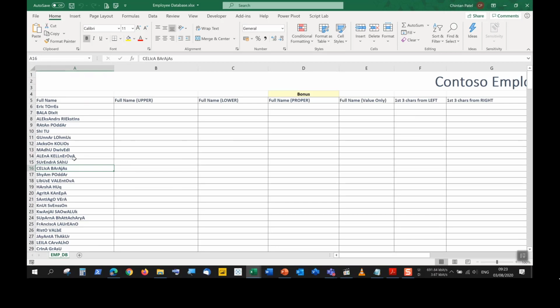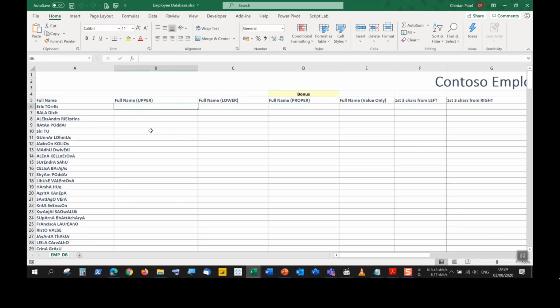So what we want to do, we just want to go through all the different ways we can display this name. So everything in uppercase, everything in lowercase, everything in proper case. So proper case means that the first letter of each word will be capitalized. Everything else will be in lowercase.